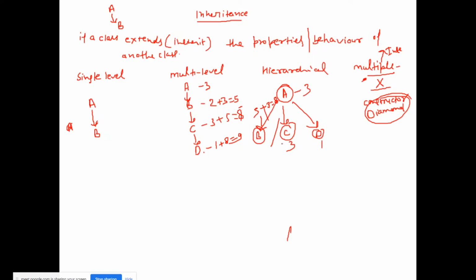How many methods will be present in class C? 6. How many in class D? 4. Many people ask what the difference is, but first we need to take a little care about the diagram. So this is single, multi-level and hierarchical inheritance. Does anybody have any doubt in this inheritance? Okay, so I'll be coming back to the Eclipse IDE and show you some code.